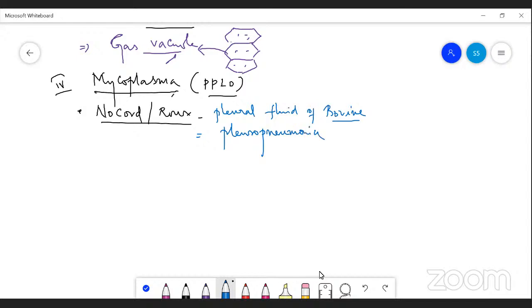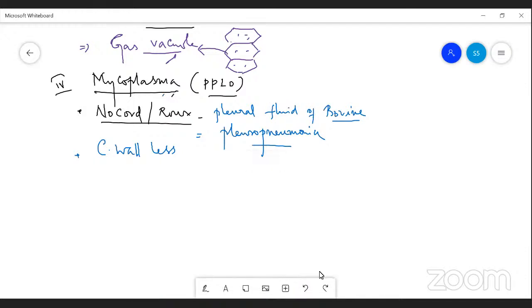It is a pulmonary disease. So he discovered this smallest organism from the pleural fluid of bovine cattle which suffer from pneumonia disease. So these mycoplasma are cell-wall-less organisms. Let us see the diagram.